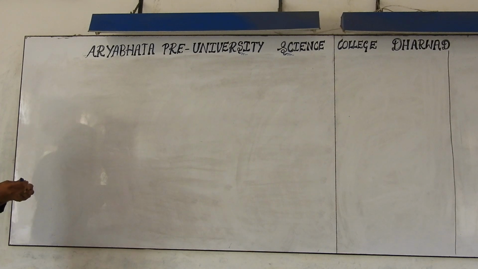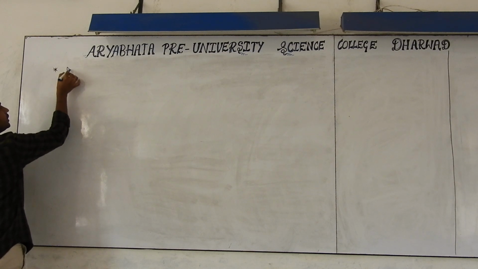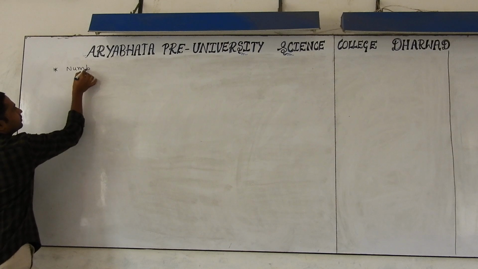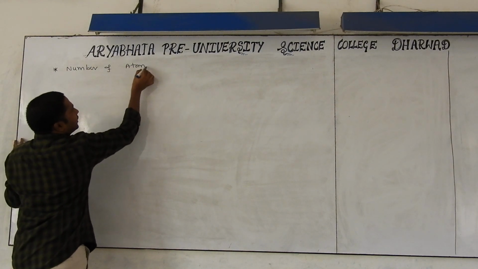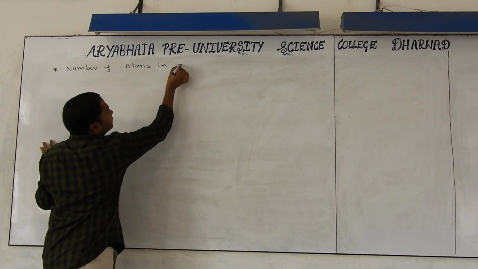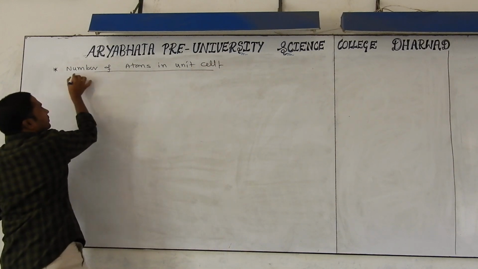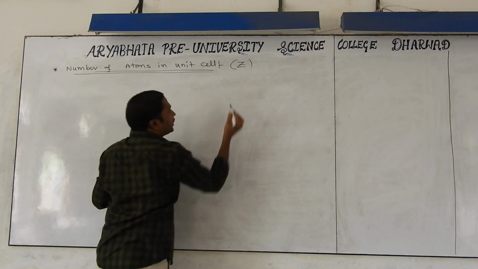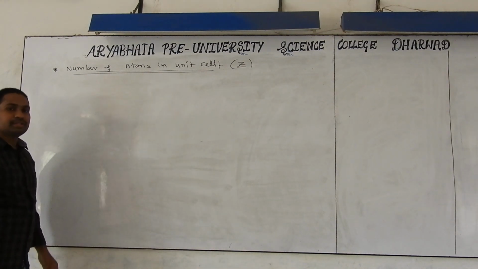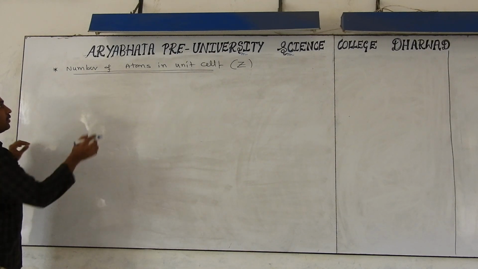For example, what is today's concept? We are discussing a very important thing, which is the number of atoms in a unit cell. It is denoted by Z. In the case of the solid phase, Z means the number of atoms in the unit cell. So for this, you have to see very carefully.